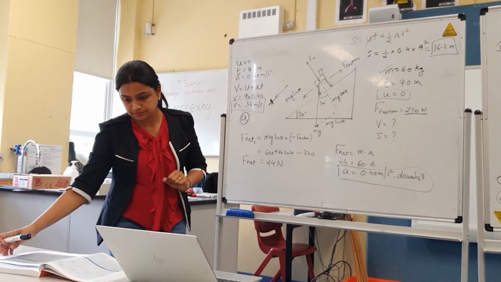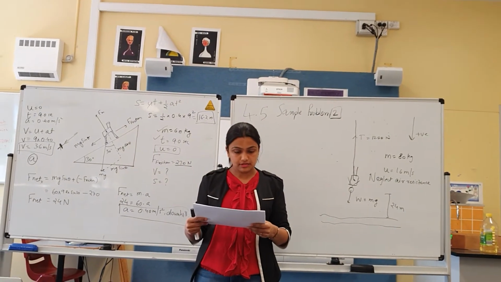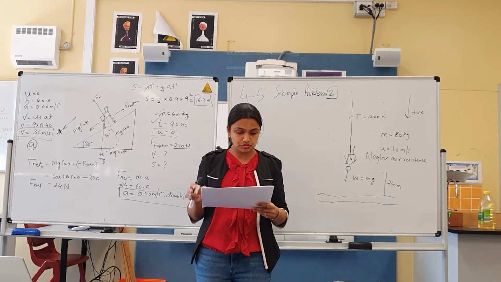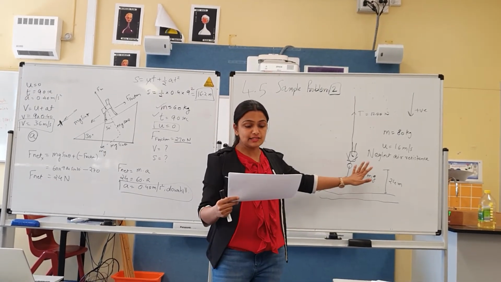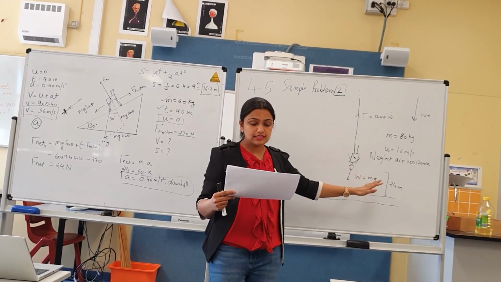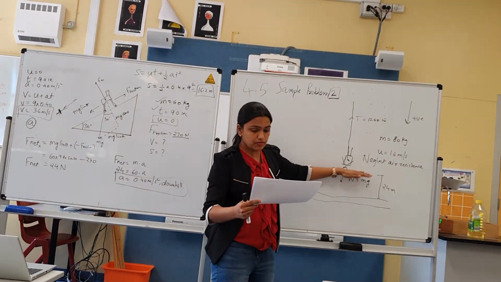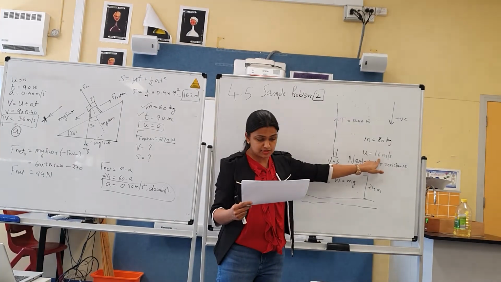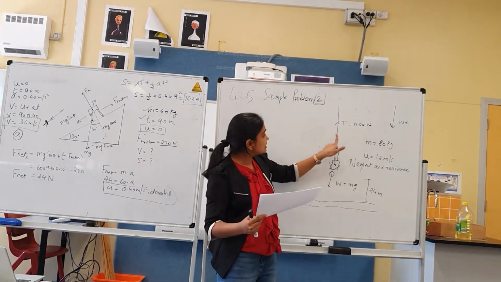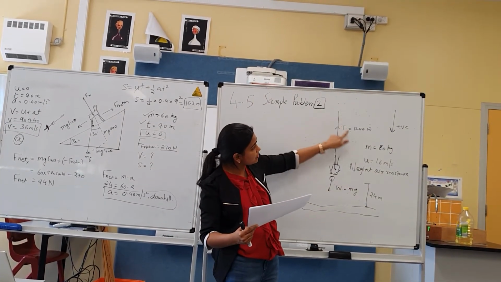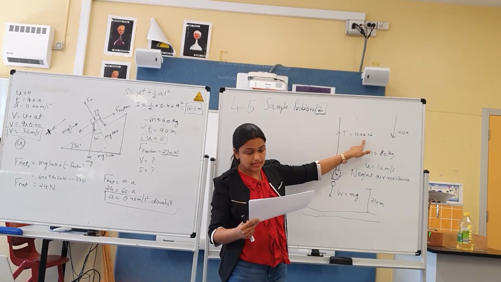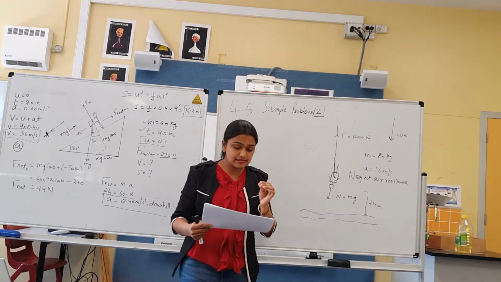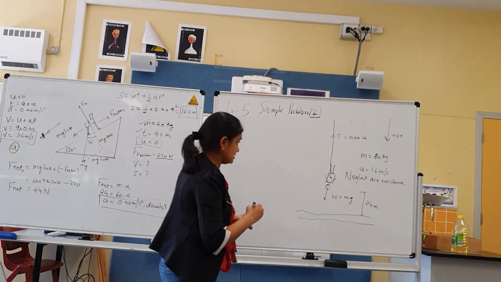Alright, so now we are going to do 4.5 sample problem 2. When the head of an 80 kilogram bungee jumper is just 24 meter above the surface of the water, her velocity is 16 meter per second downwards. The tension in the bungee jumping cord is 1200 newtons. Air resistance friction neglected. What is her acceleration at that instant?